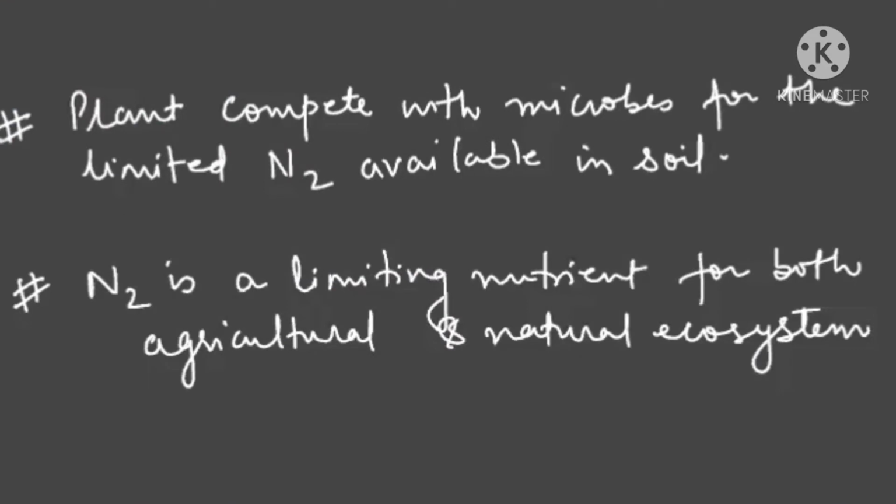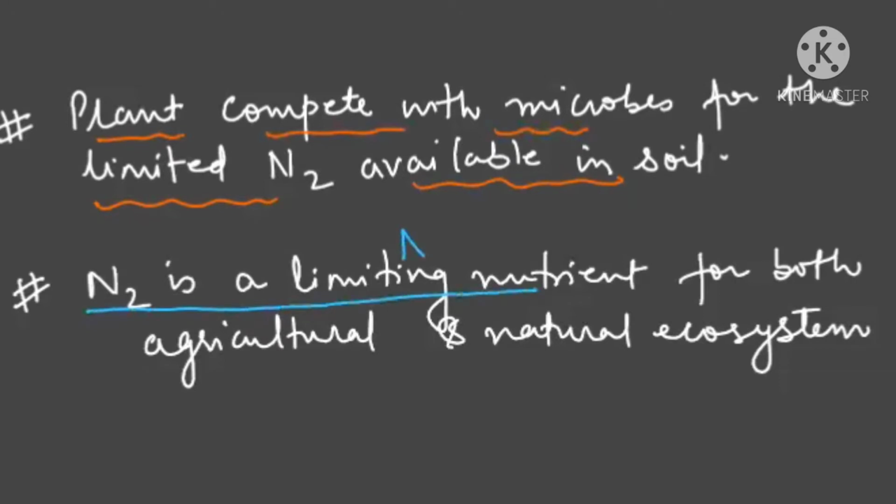Because of this, very little is available for the plants. They can absorb only in the form of ammonium ions or nitrate. So the plants are competing with microbes for the limited nitrogen available in the soil, and thus we say nitrogen is a limiting nutrient. Please focus on the question: nitrogen is a limiting nutrient for both agricultural and natural ecosystems.